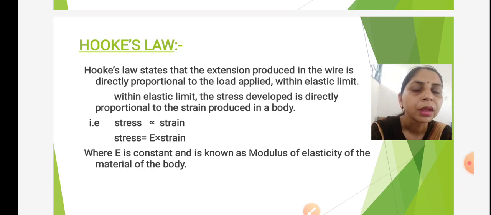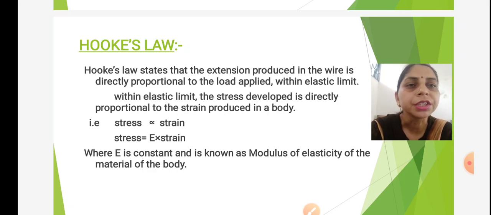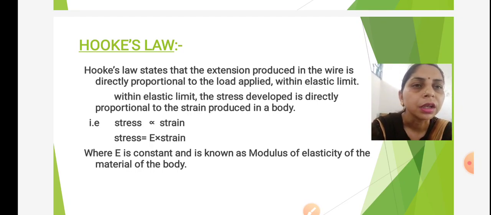But nowadays, we have seen when force is applied on a body, change can take place along length, along volume, and in the shape also. Therefore, we can modify Hooke's law within elastic limit.